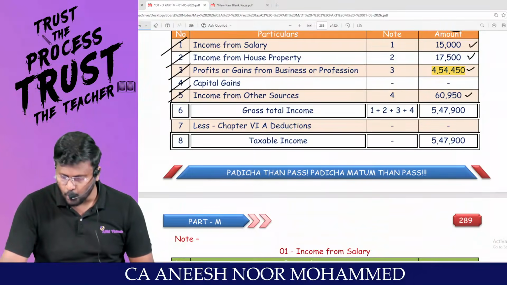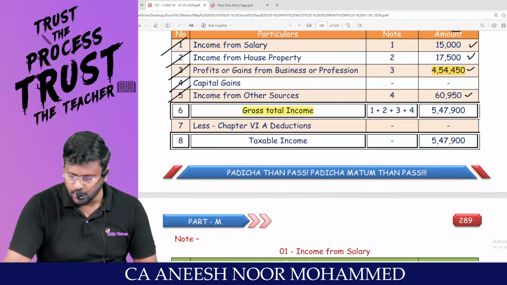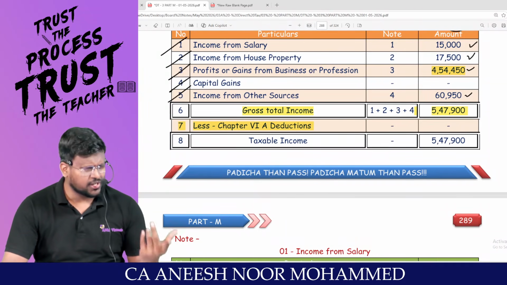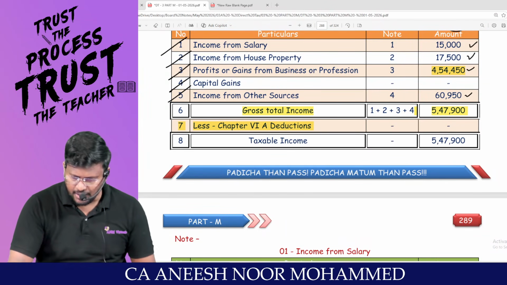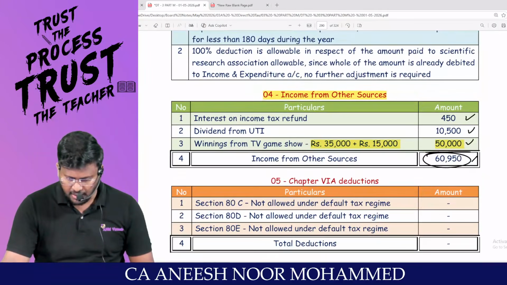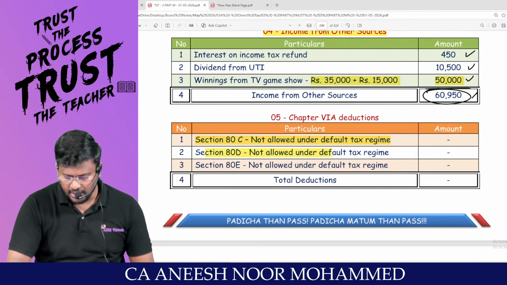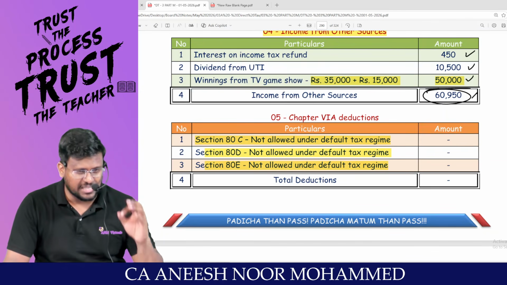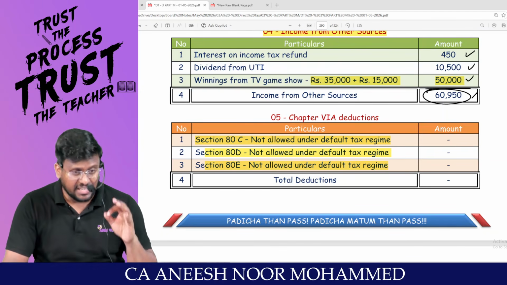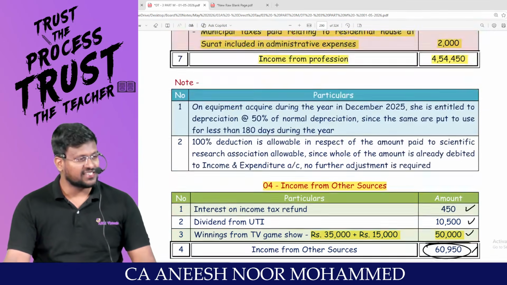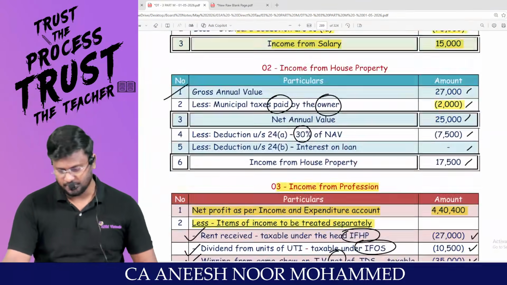So what total income will you be getting? Gross total income. In which route are you traveling? Under the default tax regime, there is no question of Chapter 6A at all. Put a dash. Actually, she was entitled to claim, my dear lovable students, but 80C not allowed, 80D not allowed, 80E not allowed. Only 80CCD subsection 2, 80JJAA. Only these sections are allowed under the default tax regime.